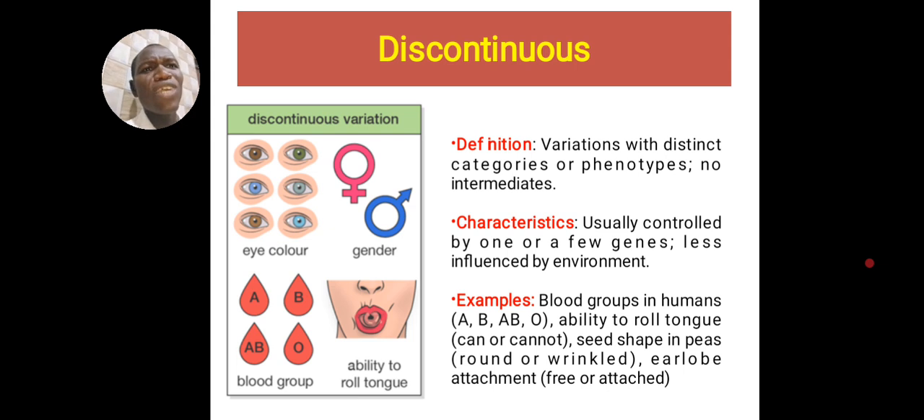Key things you must not forget under discontinuous variation are variations with distinct categories. They have distinct categories of phenotype, no intermediates, no in-betweens. They are usually controlled by few genes, contrary to the other one, and less influenced by environment. For example, environment cannot influence your blood group. If you are A, you are A. If you are B, you are B. Unlike continuous variation, where the amount of food you give the cows will determine the amount of milk they produce. So environment can affect them.